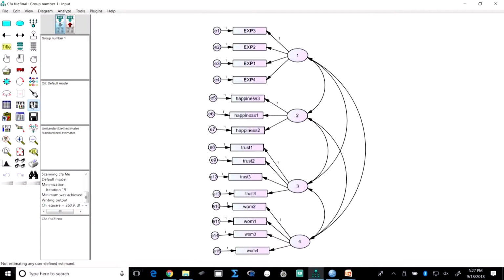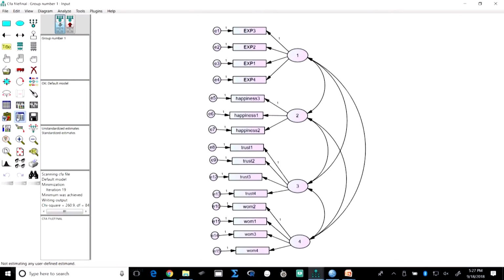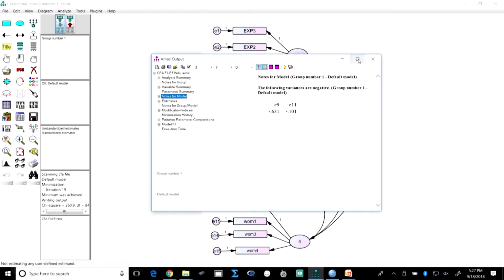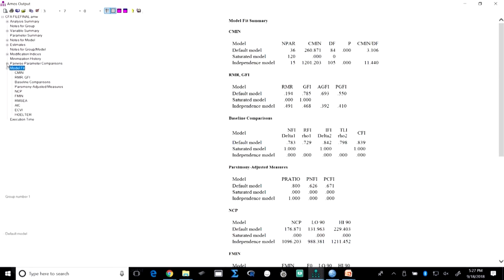Now, I have run it already, I think. Let me run, no issues. Okay, this is my output file. First, let me check my model fit. Before you look at the values, let me tell you, there is a chi-square value because this model is based on the chi-square technique. The chi-square minimum by degrees of freedom should be less than 3, preferably. If it is more than 3 or 4, and especially more than 5, then the model is a weak model, right.